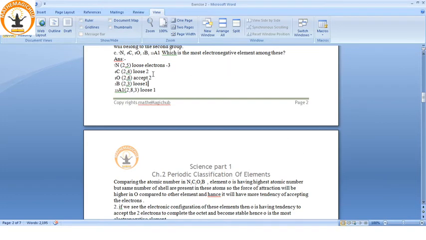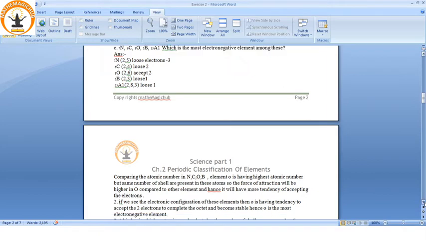So this is the most electronegative element because its atomic radius is small, only 2 shells, and it can accept 2 electrons to complete its octet.